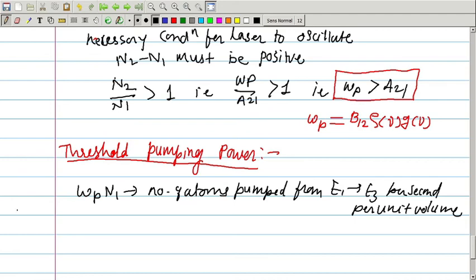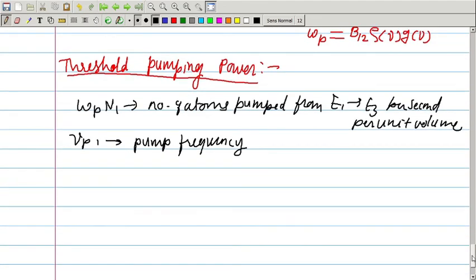And if nu p is the pump frequency, so the frequency of radiation used for pumping, then the power required per unit volume, capital P, will be Wp into N1 into h nu p, where h is Planck's constant.